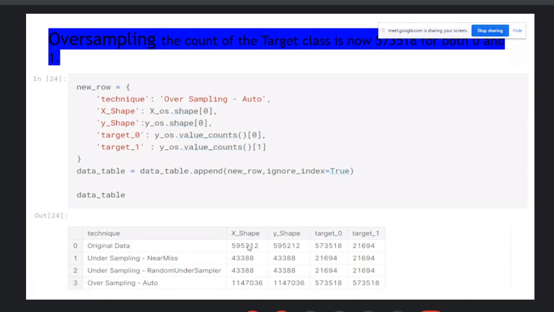In the original data, it's around 5,95,000. In the undersampling you lost too much data, it's around 43,000 only. So don't use undersampling. In the oversampling with auto, okay.